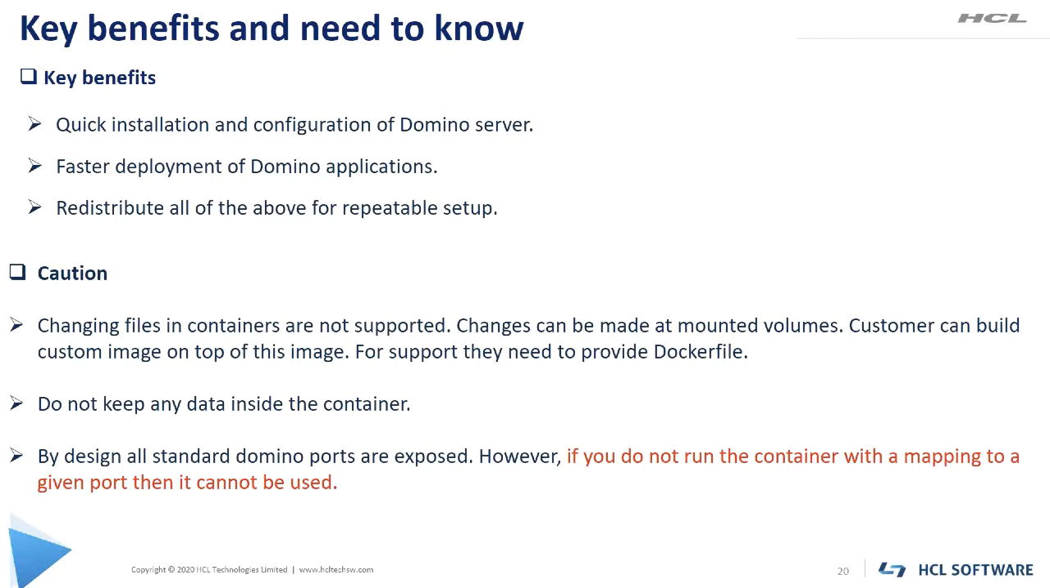The third thing is, by design, all the standard Domino ports are exposed. However, if you do not run the container with the ports which you require the Domino server to honor, then they won't be used. As I mentioned, when creating a Domino container using the -p argument, you need to use the ports which you want to be published. In case you miss it, you can stop the container, delete the container, and recreate the container, defining all the ports on which you want your Domino server to run. Moving on to the next slide.